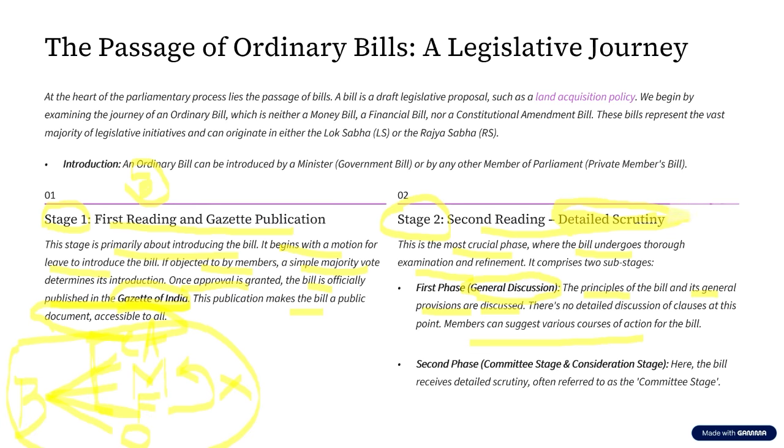Why is this happening? Because this stage two provides an option for that through the committee stage and consideration stage. Here the bill receives detailed scrutiny. For example, the Data Protection Bill. This was initially brought in stage one, and there was a publication in the Gazette. What happened in stage two? There was a detailed scrutiny by speaking for the bill and against the bill, and then the bill was sent to a joint parliamentary committee. So where is this happening? In stage two.